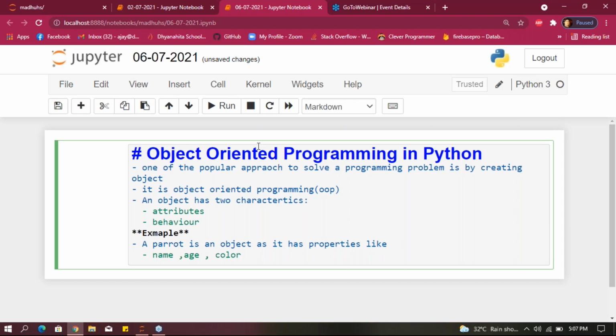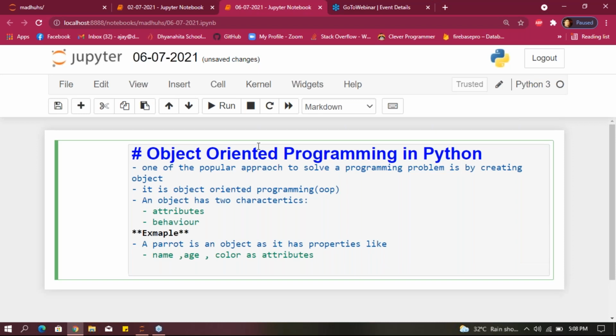These come under attributes, guys. And singing, dancing, these come under behavior.